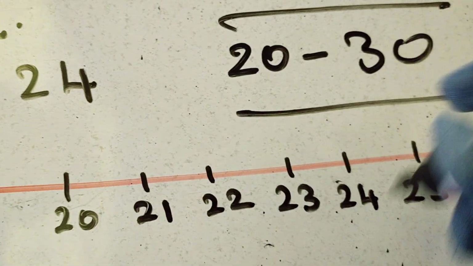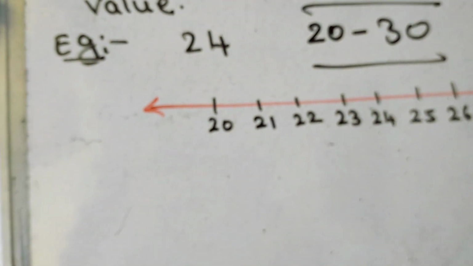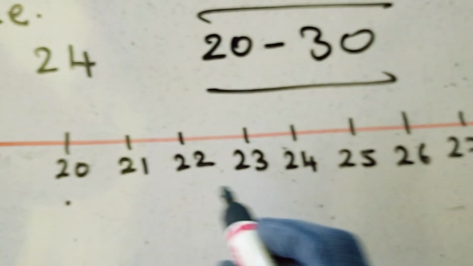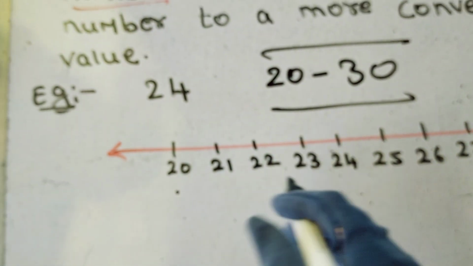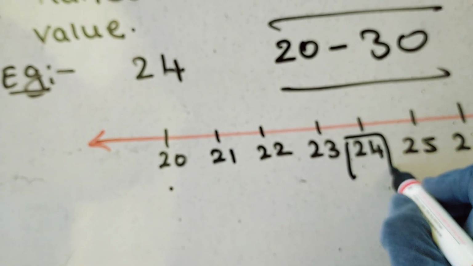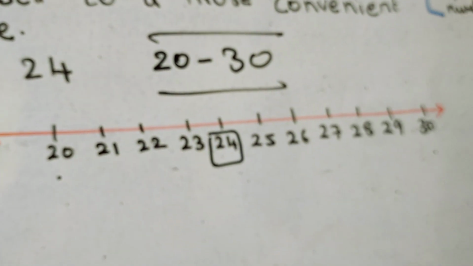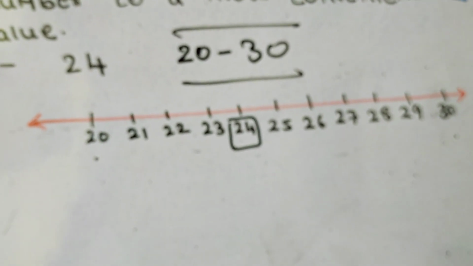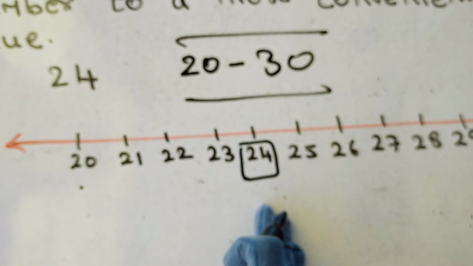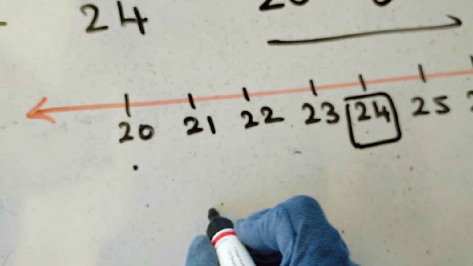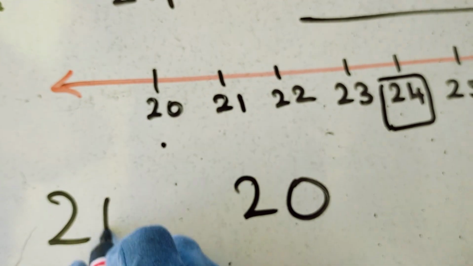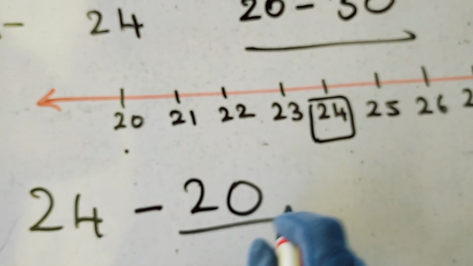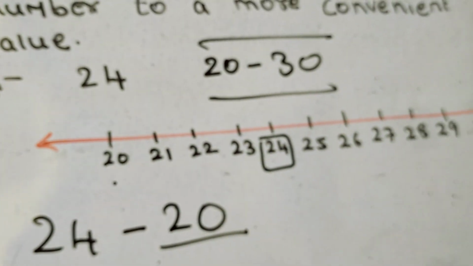Where is 24? It is in the first half. So it can be rounded off to 20, because it is near to 20.